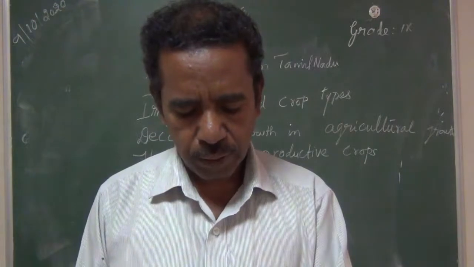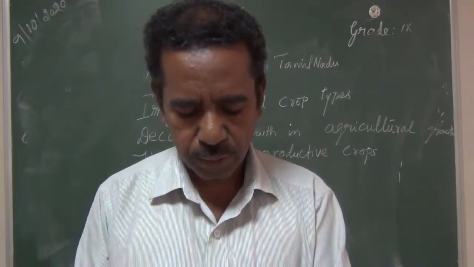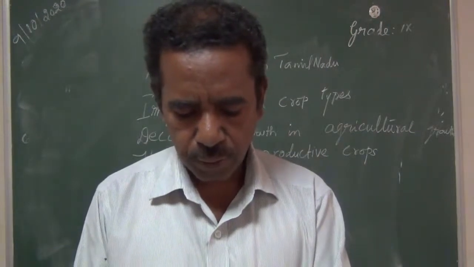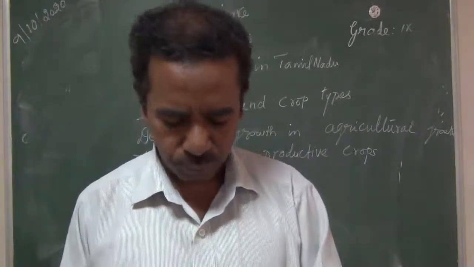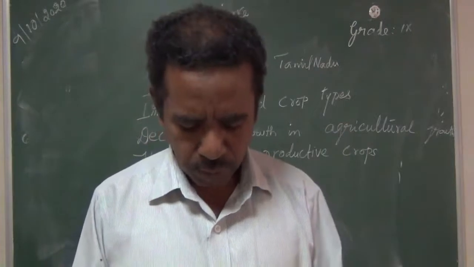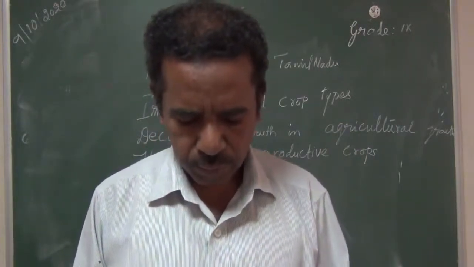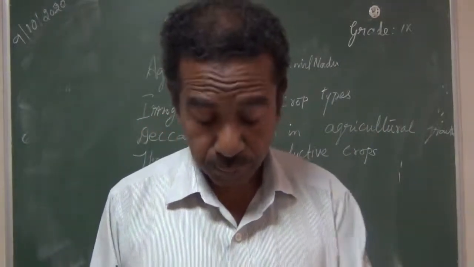Then the third detailed question, discuss about the source of irrigation for agriculture. That is page number 308. Heading the water resource for agriculture, second para.